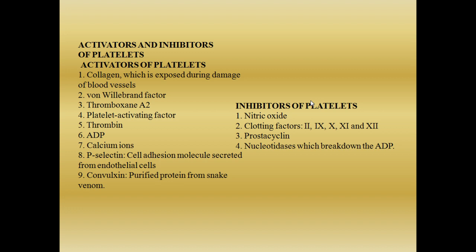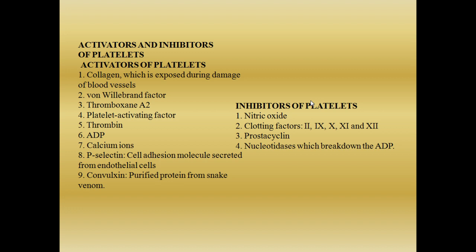Number one: whenever there is an injury, the endothelial lining of the blood vessel will be ruptured and the collagen will be exposed. When the collagen is exposed, the blood platelet will immediately sense the damage, get activated, convert into the active form, and rush to the site of injury. Number two is the von Willebrand factor, which we have seen in the previous few slides. It is another factor which will activate the platelets. Number three is thromboxane.